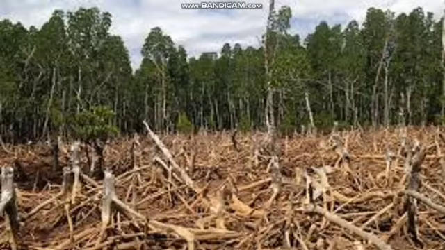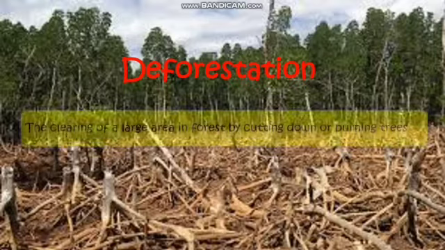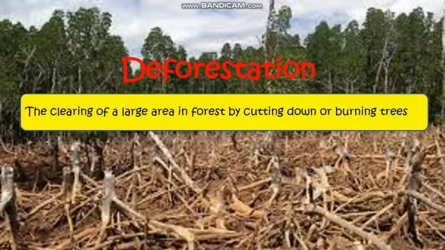Let's start from the first activity. You can see the picture. This is called deforestation. In bahasa, penebangan hutan. What is deforestation? The definition, you can see this. Deforestation is the clearing of a large area in forest by cutting down or burning the trees. This is called deforestation. So clear the forest, menebang hutannya, by cutting down or burning the forest.